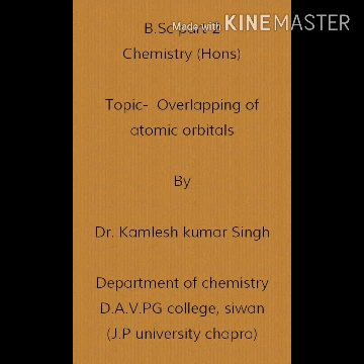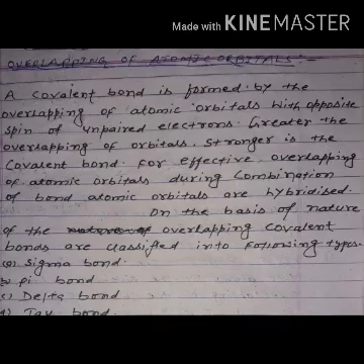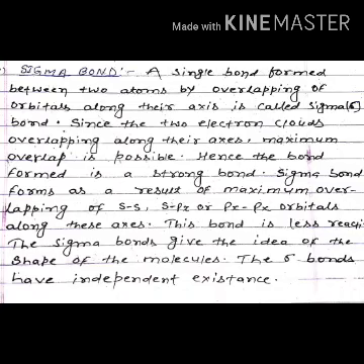Today we are going to talk about overlapping of atomic orbitals. A covalent bond is formed by the overlapping of atomic orbitals with opposite spin of unpaired electrons. Greater the overlapping of orbitals, stronger is the covalent bond. For effective overlapping of atomic orbitals during combination of bond, atomic orbitals are hybridized. On the basis of nature of overlapping, covalent bonds are classified into following types: sigma bond, pi bond, delta bond,